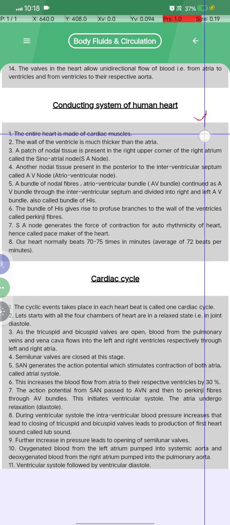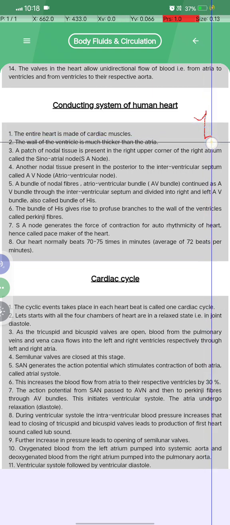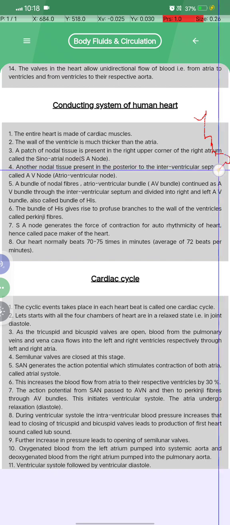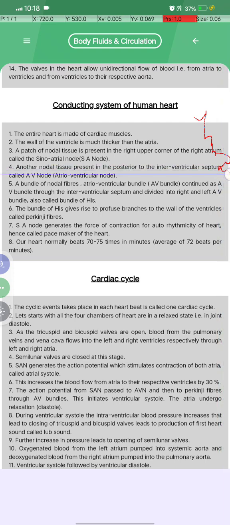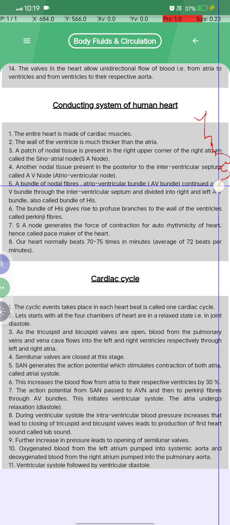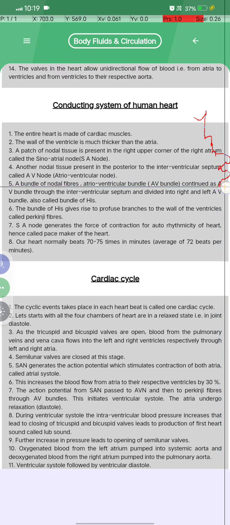Conductive system of the human heart. The entire heart is made up of cardiac muscle, and the wall of the ventricle is much thicker than the atria. A patch of nodal tissue is present in the right upper corner of the right atrium, called the sinoatrial node, or SA node. Another nodal tissue is present in the posterior part of the interatrial septum, called the AV node, the atrioventricular node. A bundle of nodal fibers, the atrioventricular bundle or AV bundle,